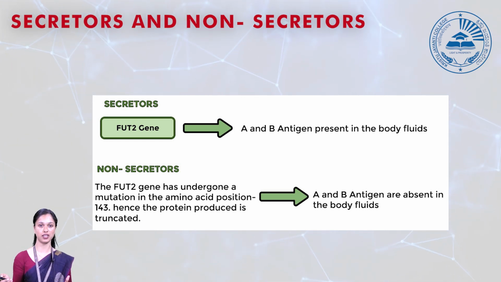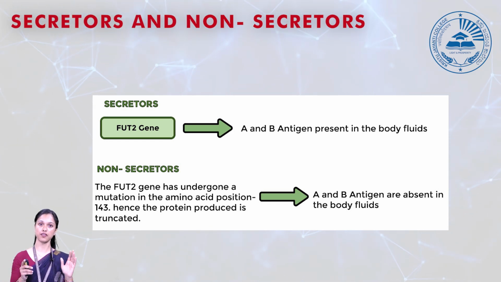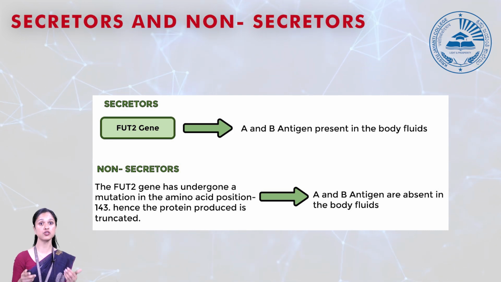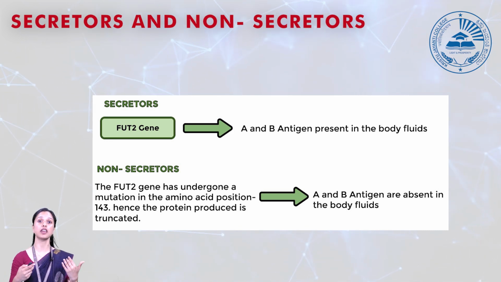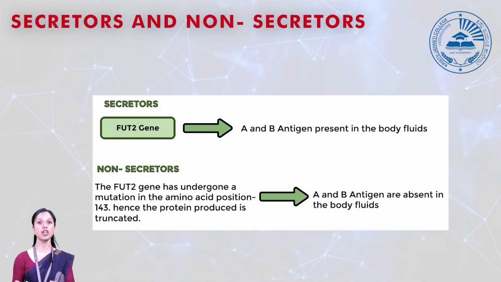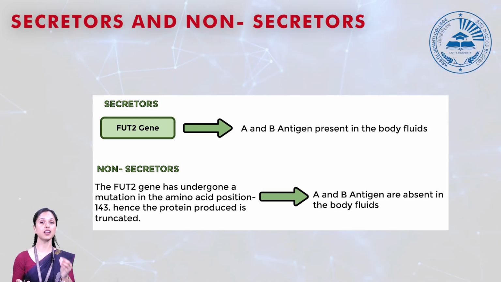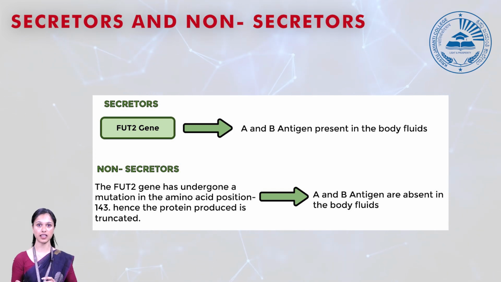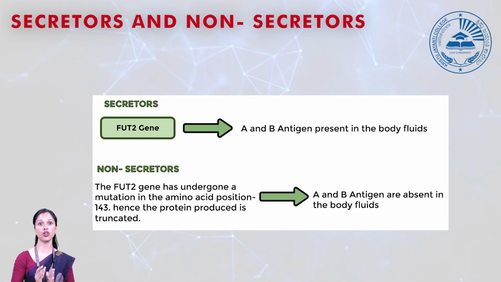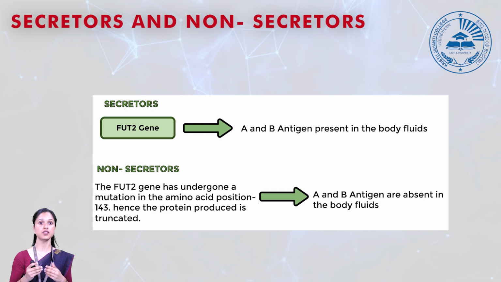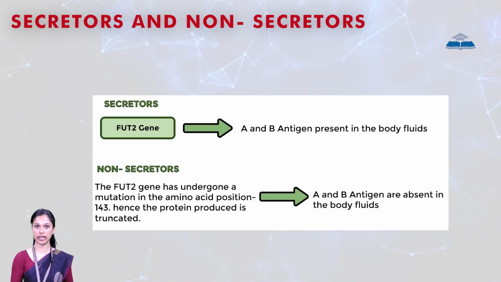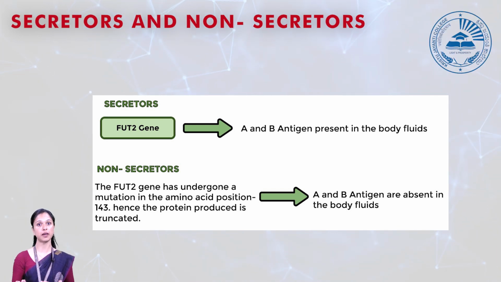Now in a non-secretor, they also have the FUT2 gene, but it is non-functional. That is, it undergoes mutation at amino acid position 143. Since it undergoes mutation, it's going to produce a truncated protein, that is a short, fragmented, non-functional protein. So since you have a non-functional FUT2 gene, what happens?